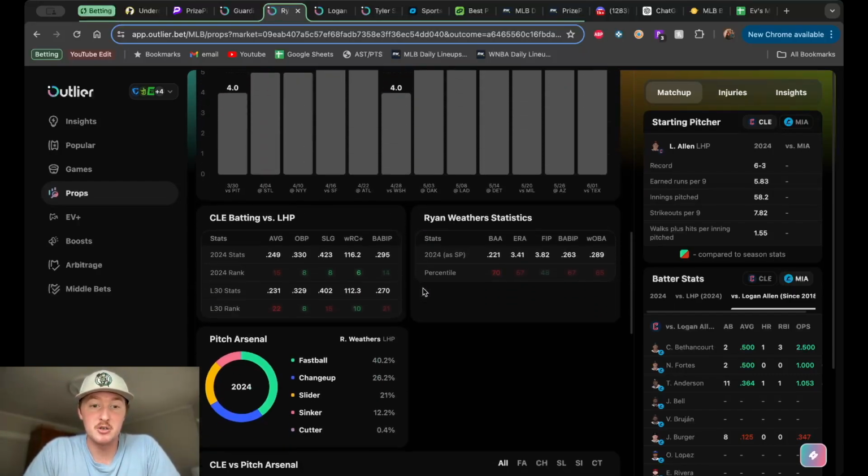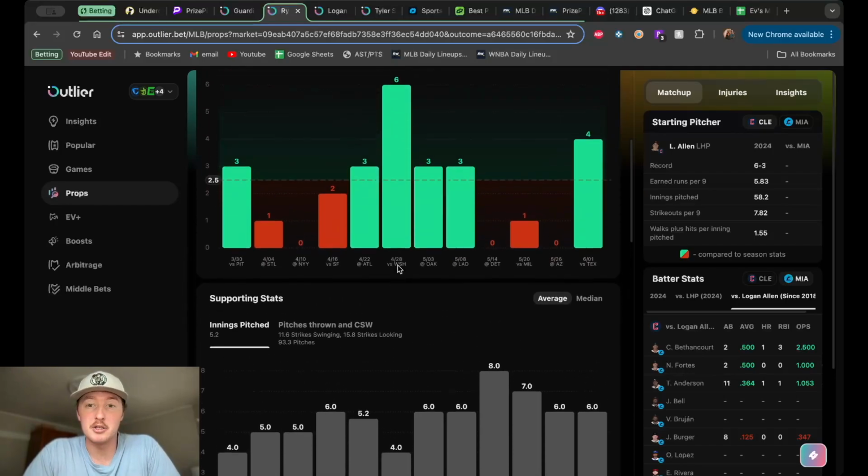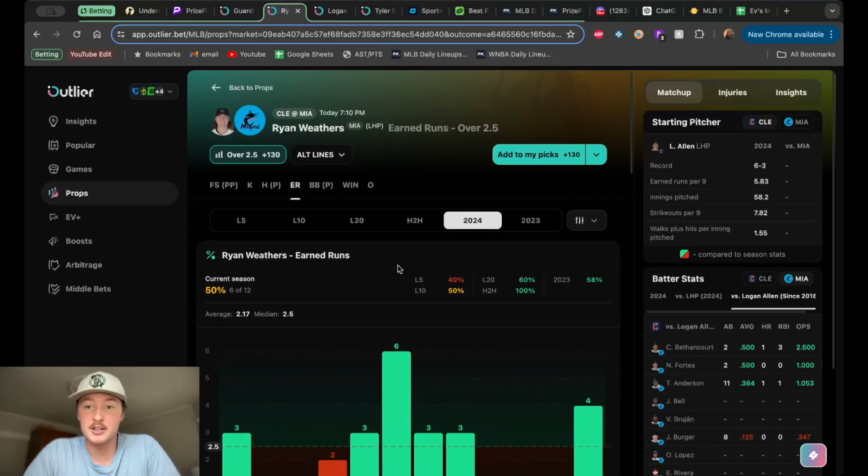Well, it really comes down to the on-base percentage for me. Cleveland batting .231 against left-handed pitching. That ranks 22nd in the league the last 30 days. But their OBP, their on-base percentage, is .329, which ranks 8th. So they're getting base runners. They just got to capitalize on those base runners to come out here and actually get the win.